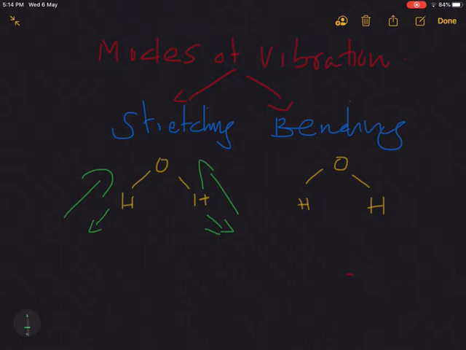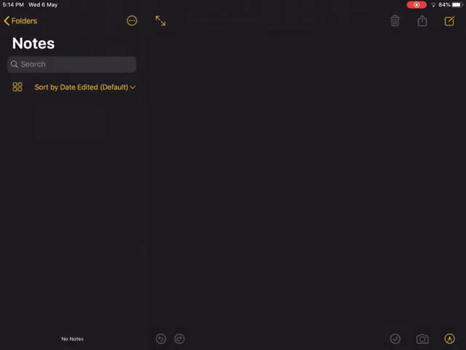The second case is that the bond angle may increase or decrease. So the vibrations are of two types. Either there is a difference in bond length, that is stretching vibration, or there is a difference in bond angle, that is bending vibration. Let's see the different stretching and bending vibrations of the water molecule.